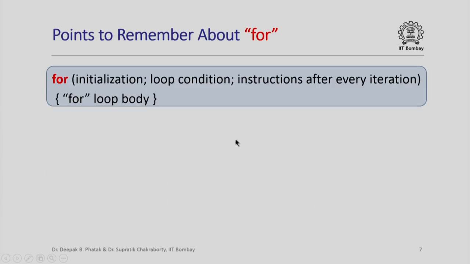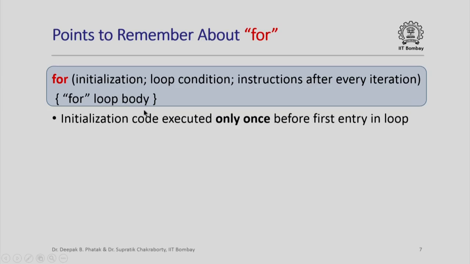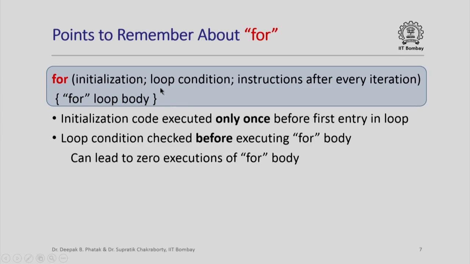Now there are a few points to remember about the for construct. So here is our for construct as we have just seen. Note that the initialization code is going to be executed only once before the first entry in the loop. It is not going to be executed every time we enter the loop. Before the first time you enter the loop, that is the only time this initialization code will be executed. Note also that the loop condition will be checked before executing the for loop body. So, if the loop condition evaluates to false the very first time, the for loop body may not be executed at all.